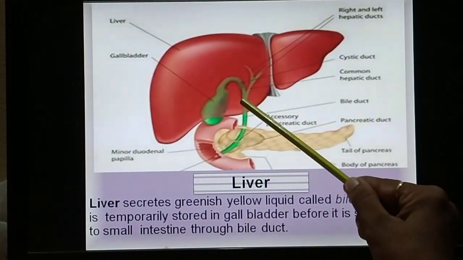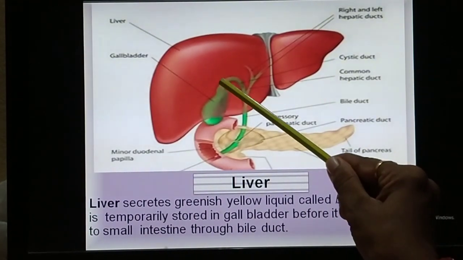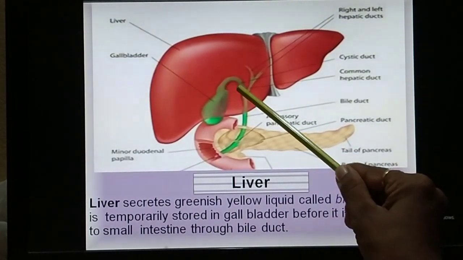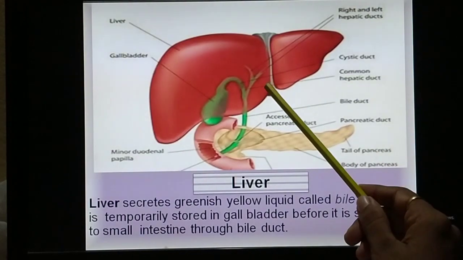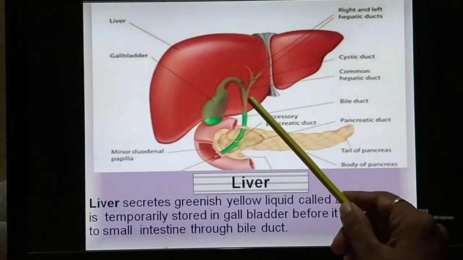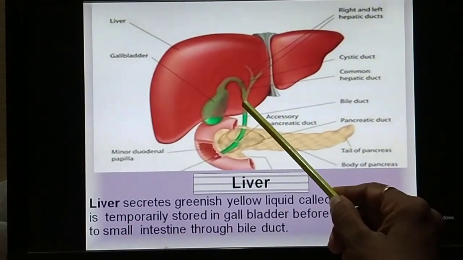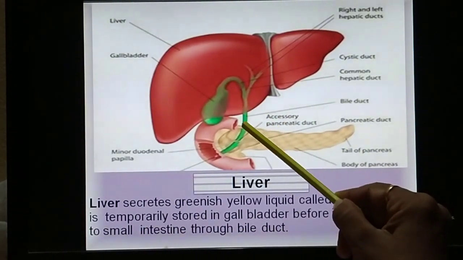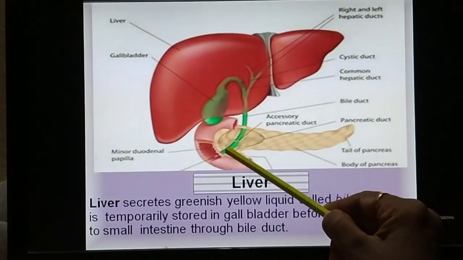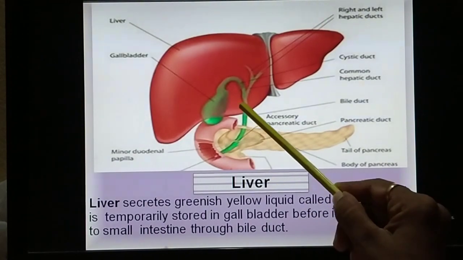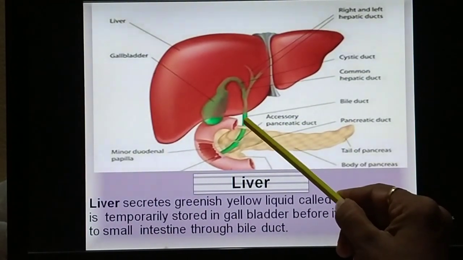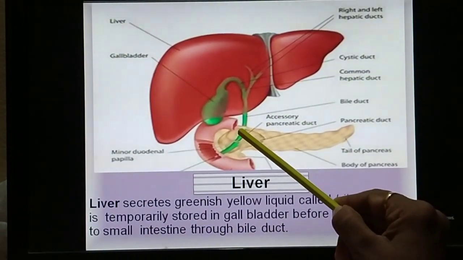The gallbladder also has a duct, that is called the cystic duct. Now this common hepatic duct and the cystic duct together form a duct, this green color duct you can see, that is called the bile duct.